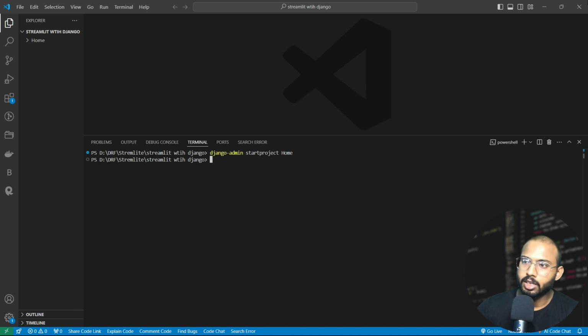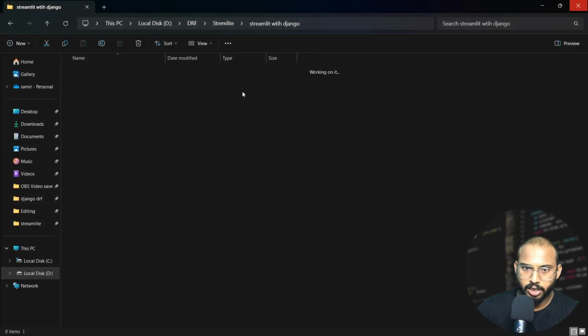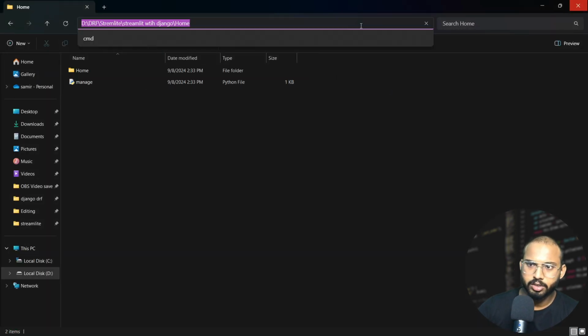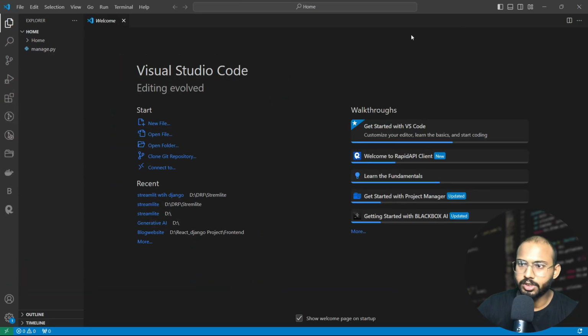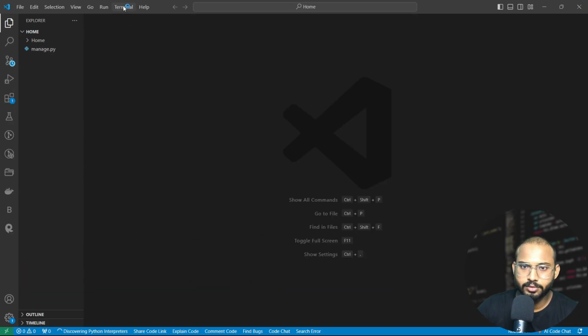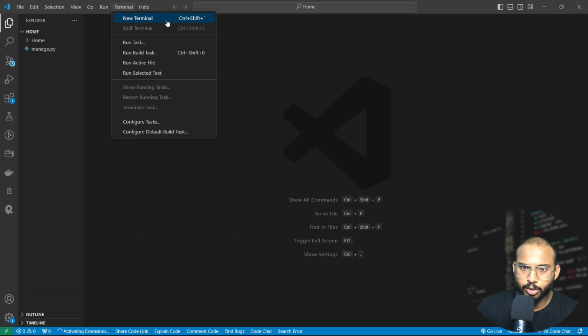And let's close it again. Under this folder, let's open the file. There we write code dot. VS Code will open again. Let's open the terminal again.